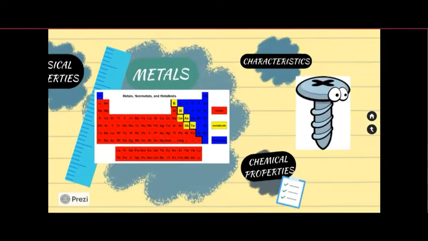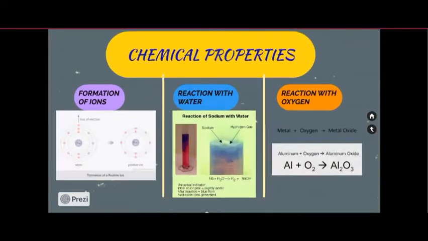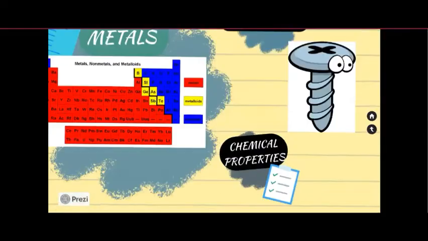Now let us look at the chemical properties of metals. First chemical property of metals is formation of ions. Metals have a tendency to lose their valence electrons to form a positively charged ion, that is, cation. Second is reaction with water. Most metals do not show any observable and fast reaction with cold water. Next is reaction with oxygen. Metals combine with oxygen to form their oxides.